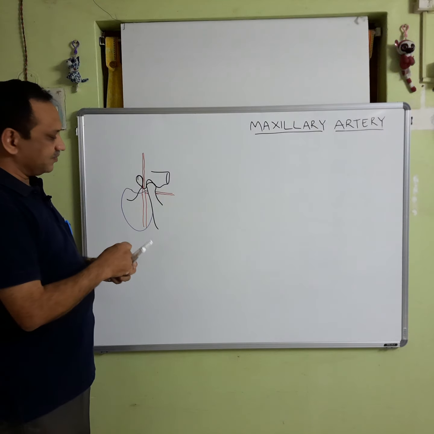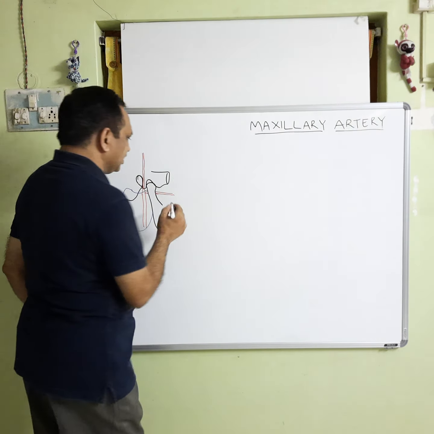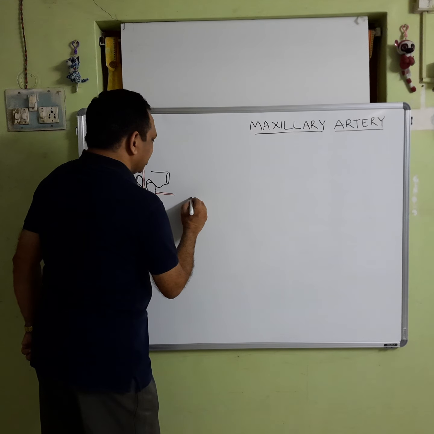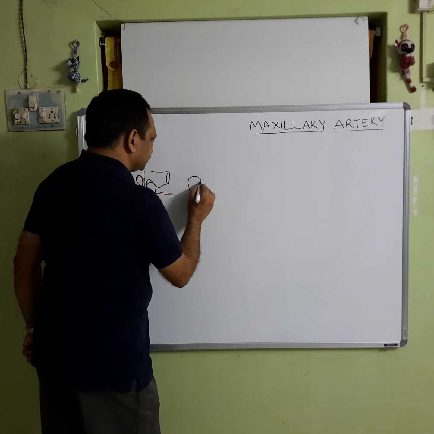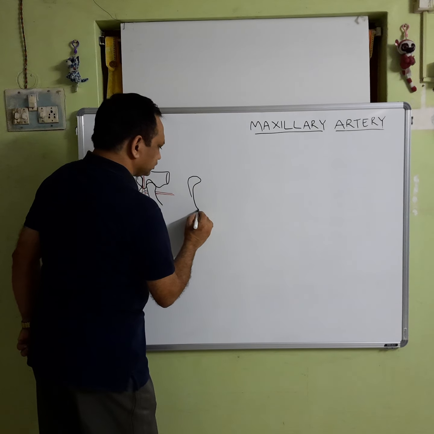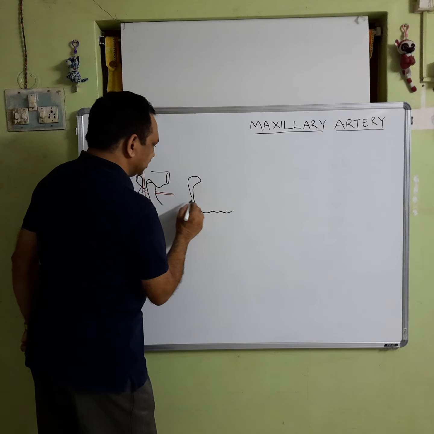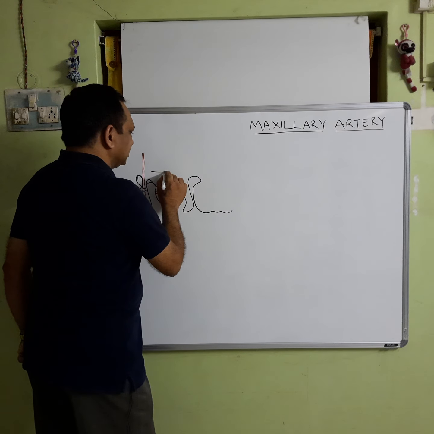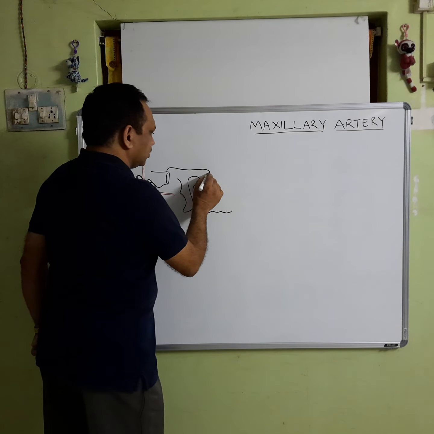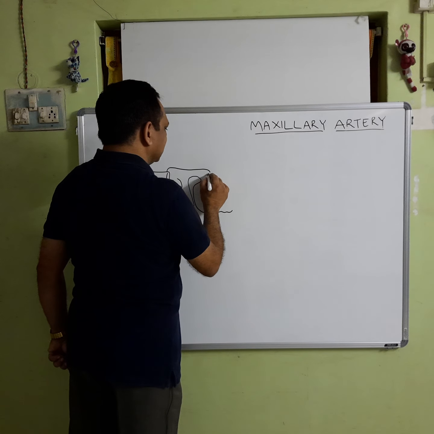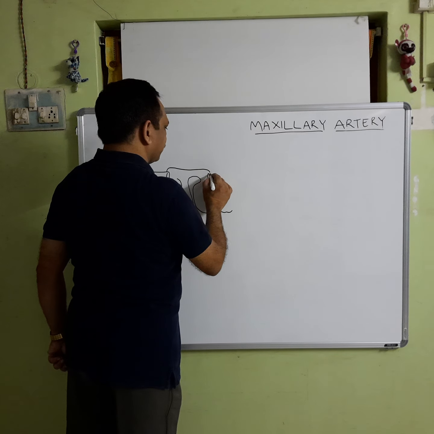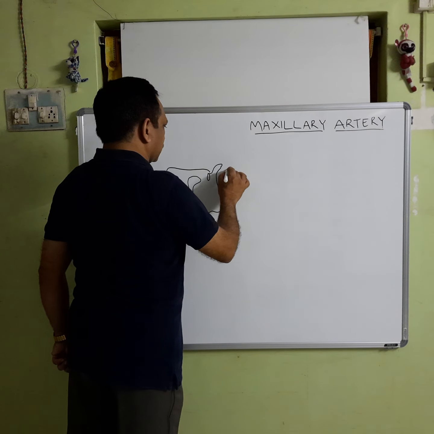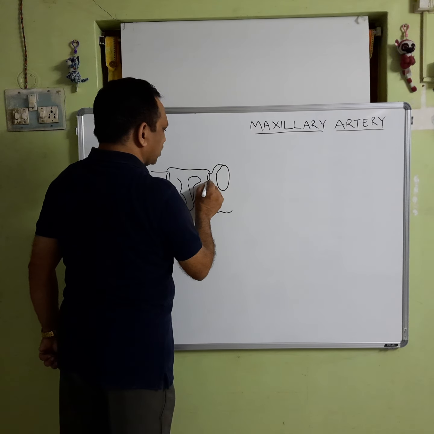Here is the infratemporal fossa, if you remember, this is the pterygopalatine fossa here. This is the maxilla, lateral pterygoid muscle, roof of the infratemporal fossa, this is the orbit.